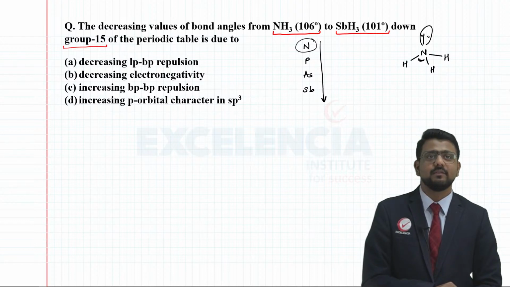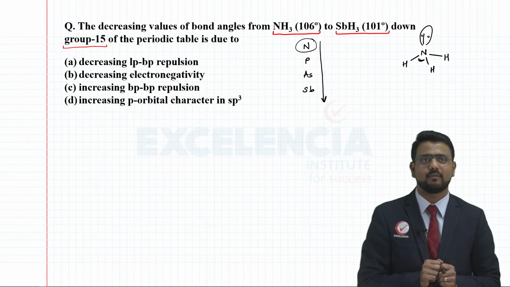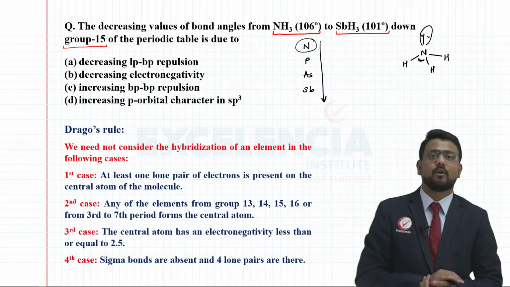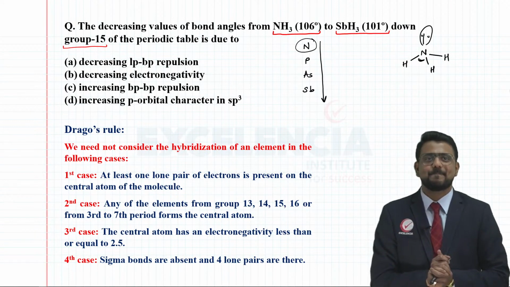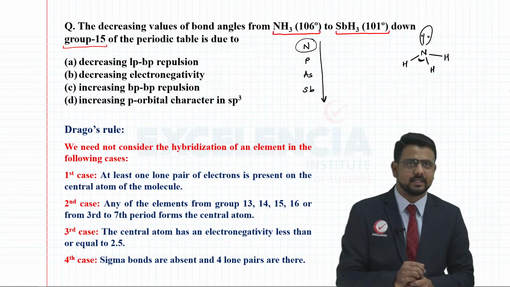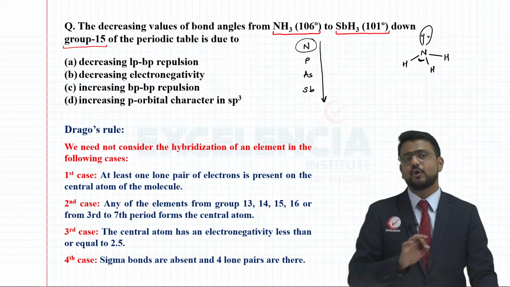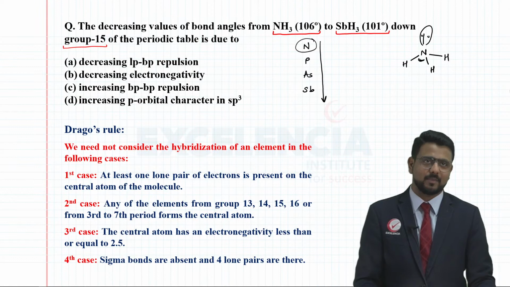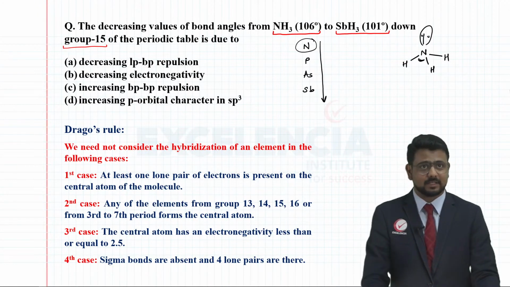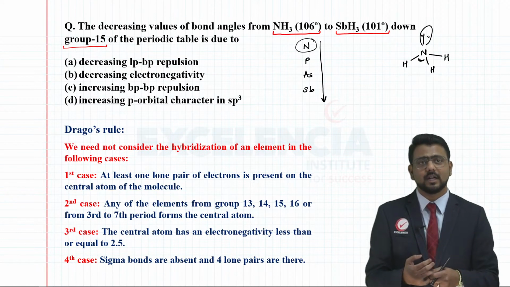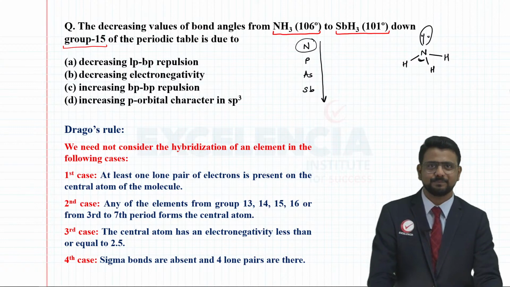Now, the primary reason for this lies in one specific rule. You have to have a clear understanding of that particular rule. That is nothing but Drago's rule. Now, what is this rule exactly? See, there are certain cases, certain molecules in which it is perfectly fine if you do not consider the concept of hybridization. Now, there are only specific cases, not all, okay?